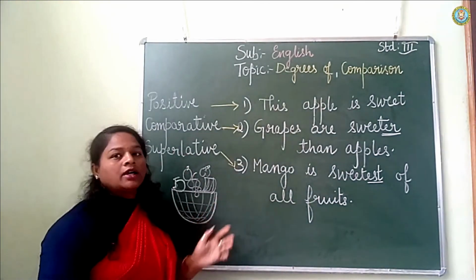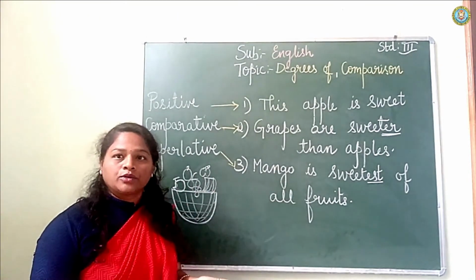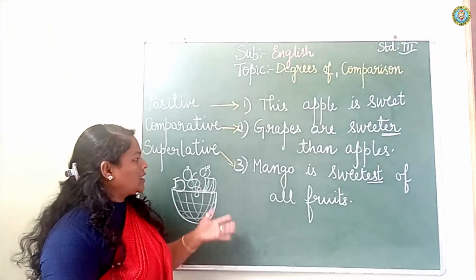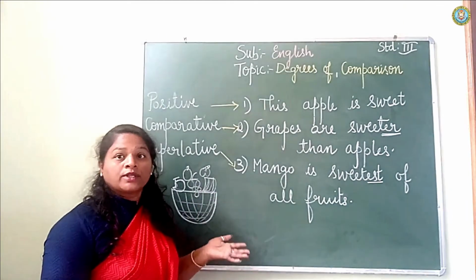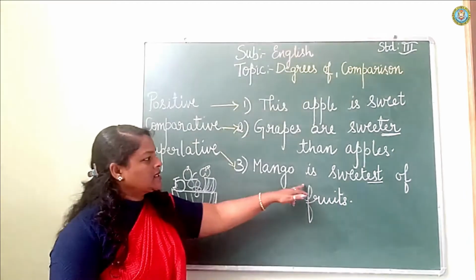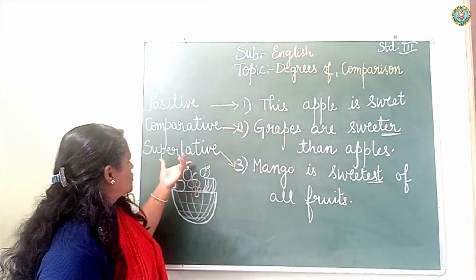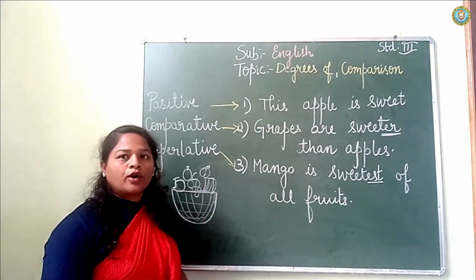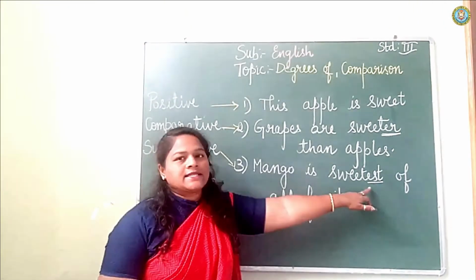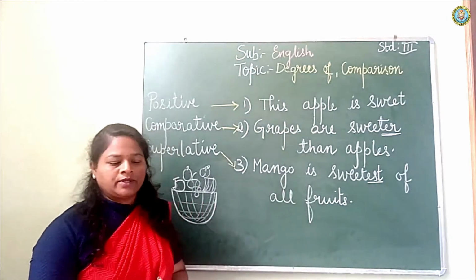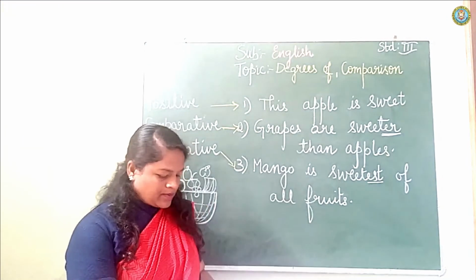Superlative degree is for more than two things, two persons or two animals, more than two. So mango is sweetest of all fruits. Here superlative degree is formed by adding -est.